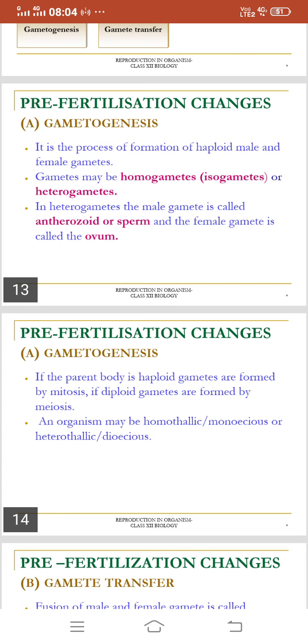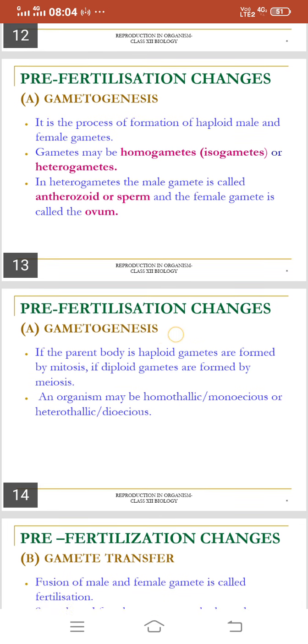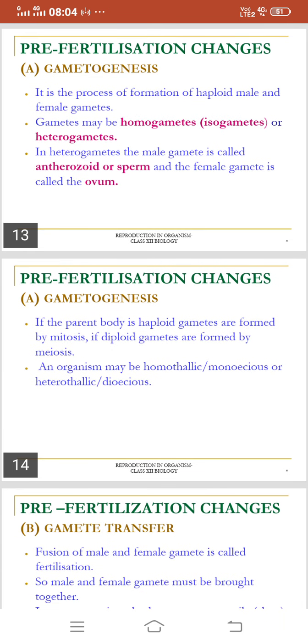Pre-fertilization changes. If the parent body is haploid, gametes are formed by mitosis. If diploid, gametes are formed by meiosis. An organism may be homothallic or monoecious, or heterothallic or dioecious.